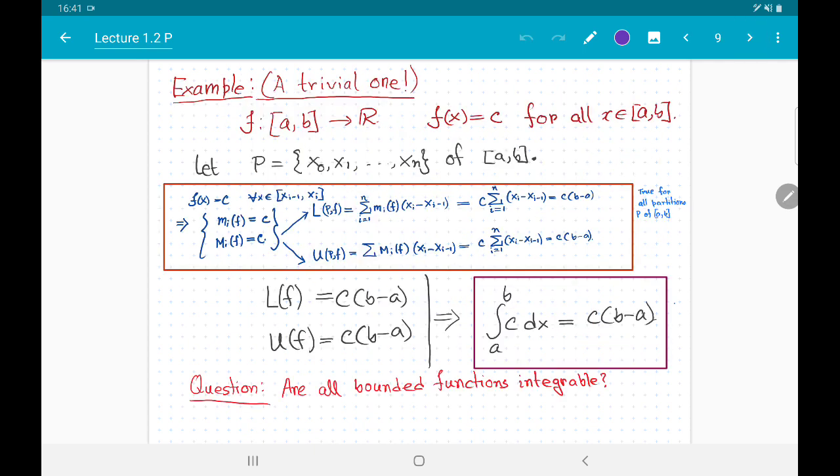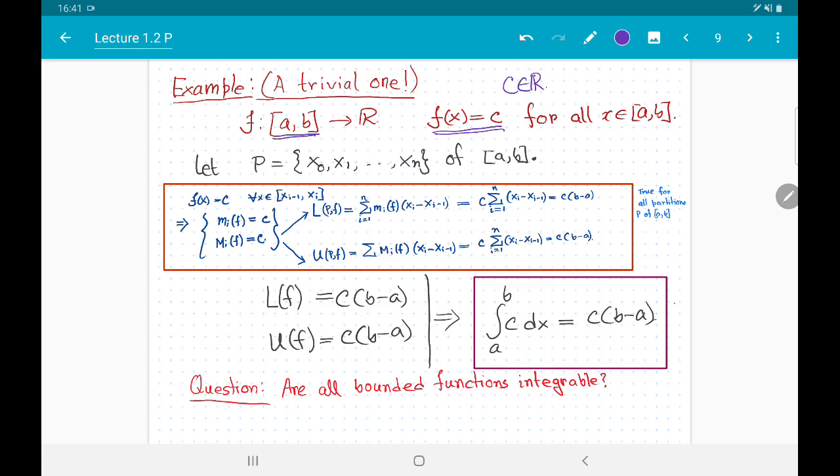Let me give you the first example, which is a very trivial one. Let us fix a closed interval AB and a real valued bounded function, and the function is a constant function, which is of course bounded. So C is a real number, and f(x) takes the value C for all x inside the closed interval.